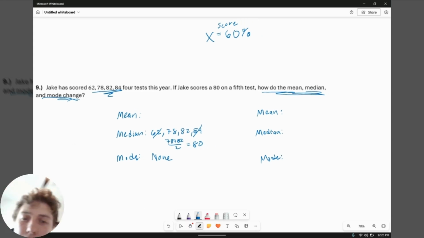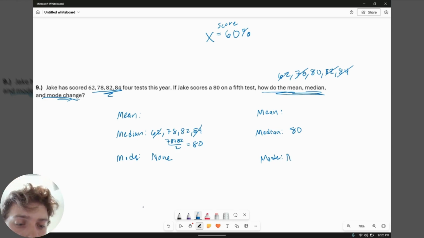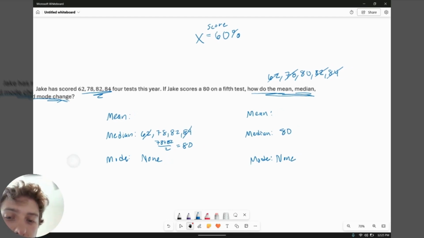And let's do the same thing with the new data set now. So the data set, 62, 78. He scores an 80, so I'm going to input that between the 2 values so it's still in order. Let's find the median right away. And notice the middle number is still 80. Okay, the mode, there still is no value that repeats the most, so we'll still put none for that. But now let's go ahead and find the mean.